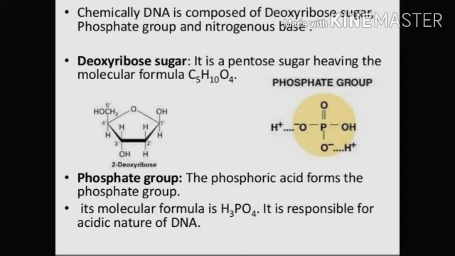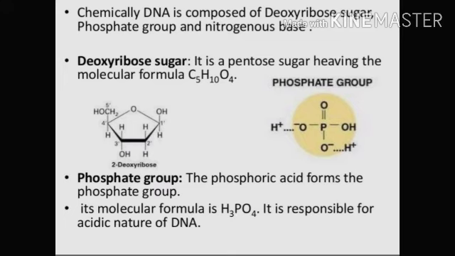There are three components: deoxyribose sugar, phosphate group, and nitrogenous base. Deoxyribose sugar is basically a pentose sugar, having the molecular formula C5H10O4, as you can see in the given figure. Second, the phosphate group.